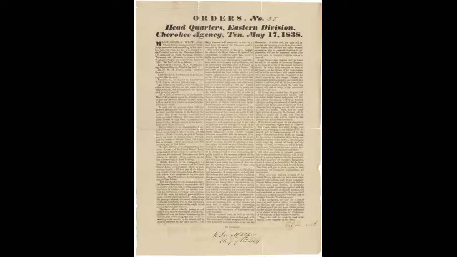Jackson didn't care much about the law. He forced out the Native Americans, putting them on a trail to Ohio that killed lots of Native Americans. This trail was called the Trail of Tears because many people died and lost their families because of it. In 1824, the Senate voted 28 to 19 to pass the Indian Removal Act.